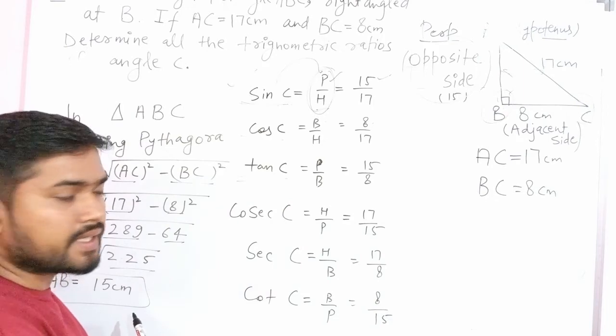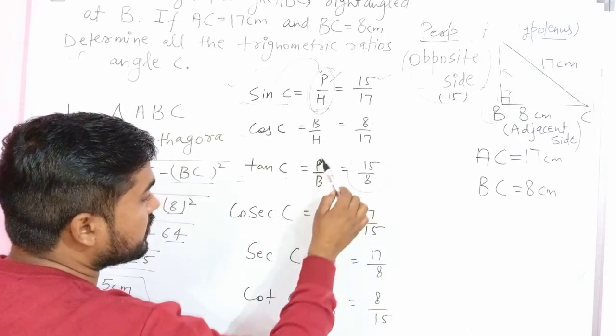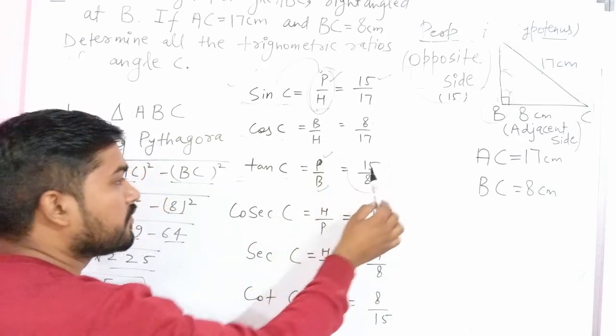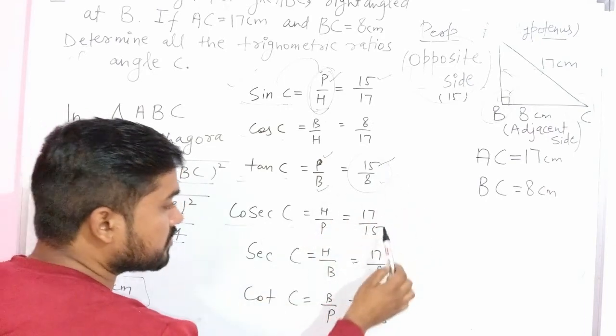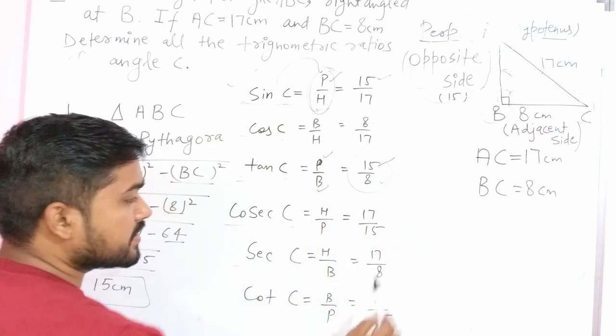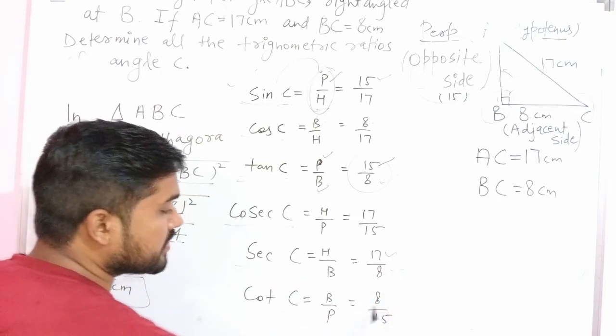What does tan C indicate? Tan C indicates the ratio of perpendicular and base. And what is the perpendicular? 15, and the base is 8. Similarly, cosec C is 17 upon 15. Sec C is 17 upon 8. Cot C is 8 upon 15.